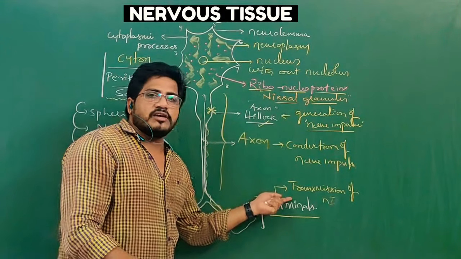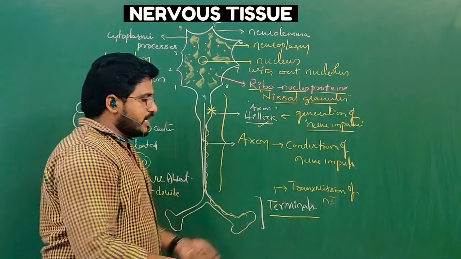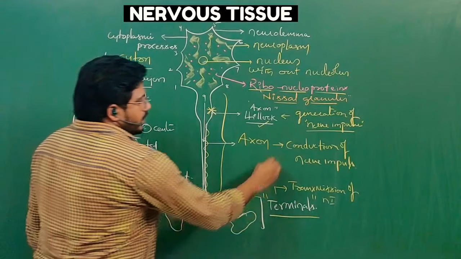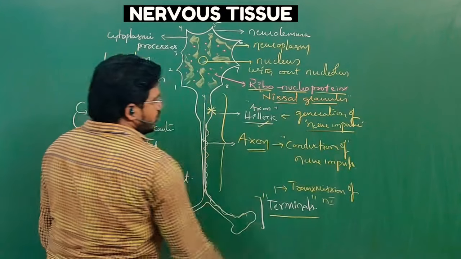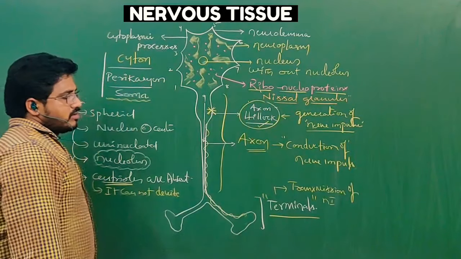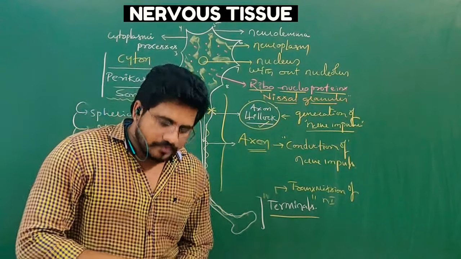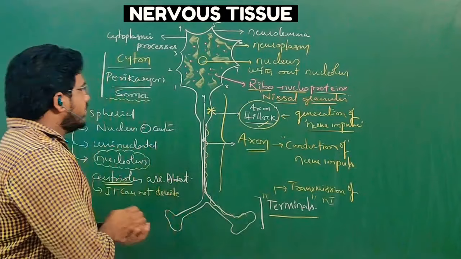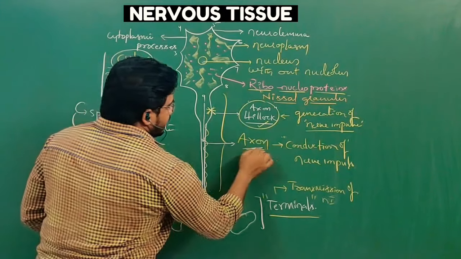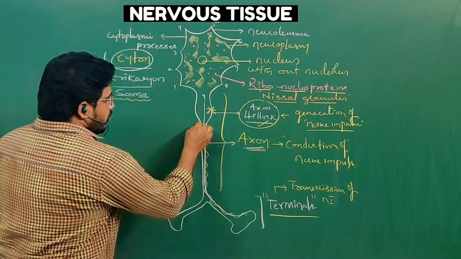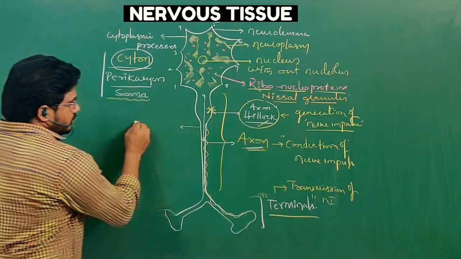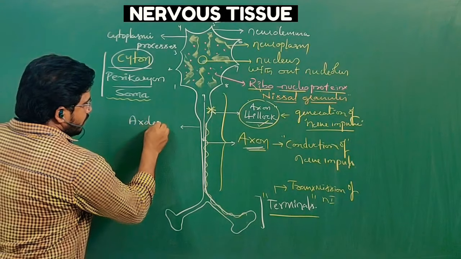That is the process of nerve transmission. Nerve transmission is done by axon terminals. Nerve conduction is done by axons. Nerve impulse is generated at axon hillock. These are three important points. We have discussed the cyton. Let us see the other two parts, called axon and dendrites. If we talk about the axon, the layer around the axon is called axolemma.